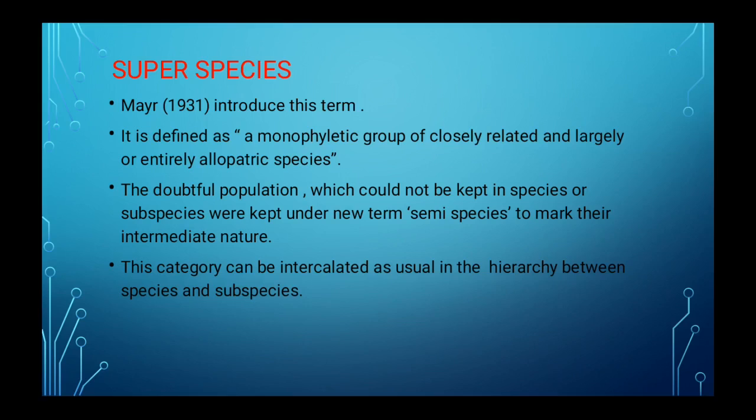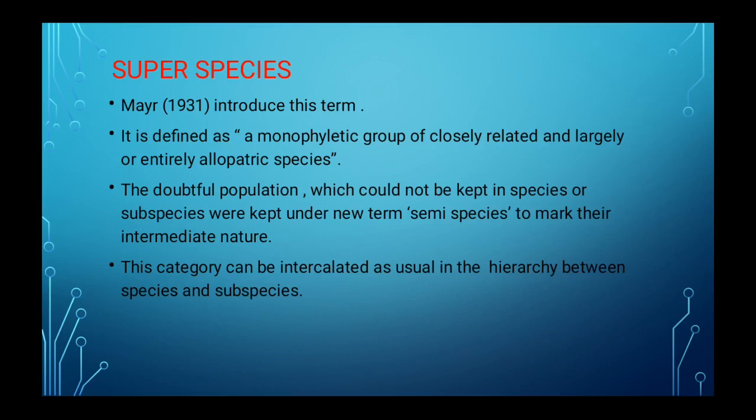Doubtful populations which could not be kept in species or subspecies were placed under a new term, semi-species, to mark their intermediate nature. This category can be intercalated in the hierarchy between species and subspecies.